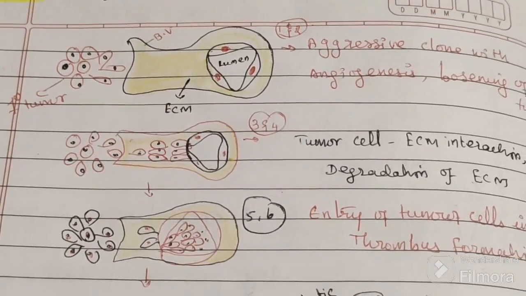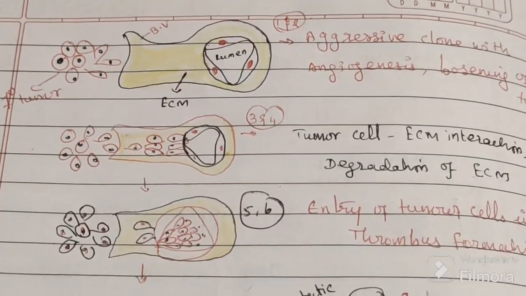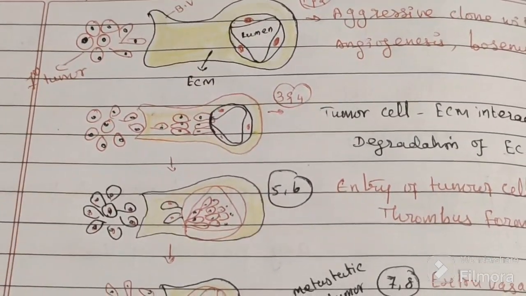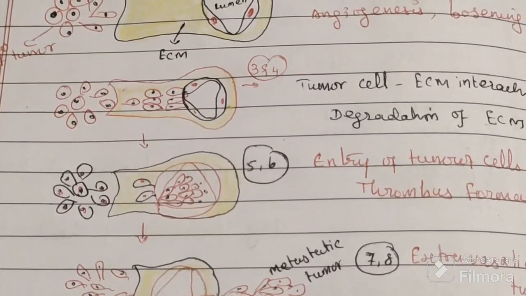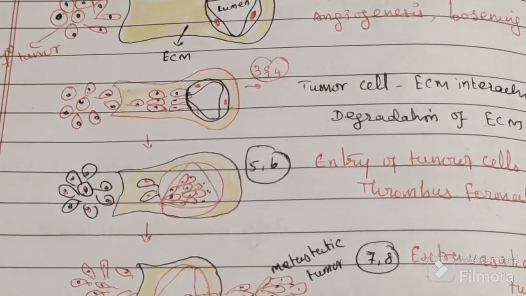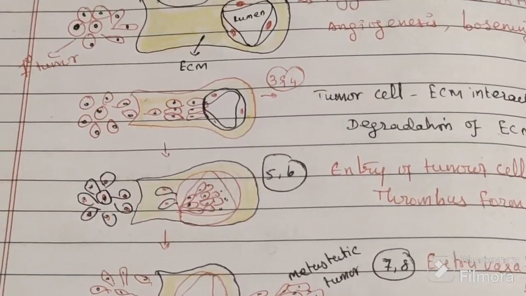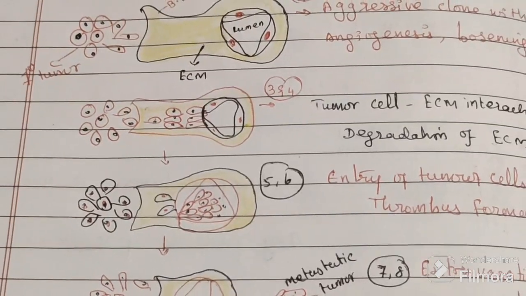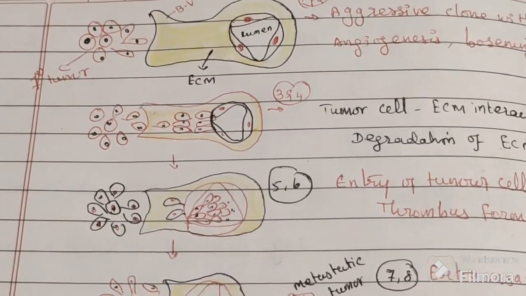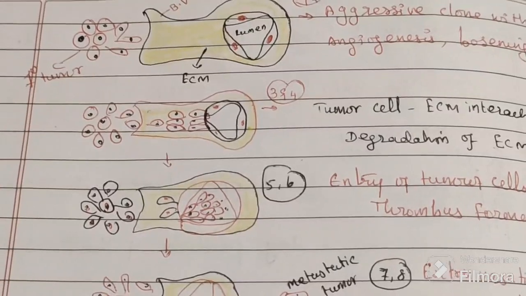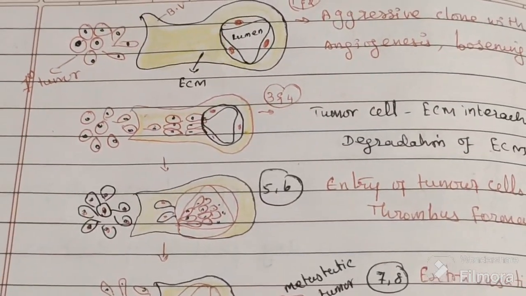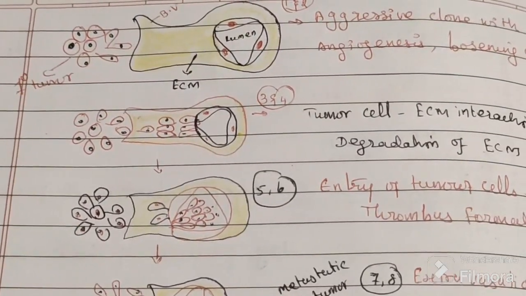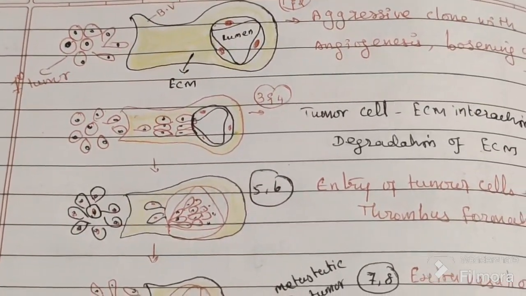The circulating host cells, RBC and platelets, prevent immune attack. So WBC cannot attack. That is the thrombus formation. At the distant site they will go out again.